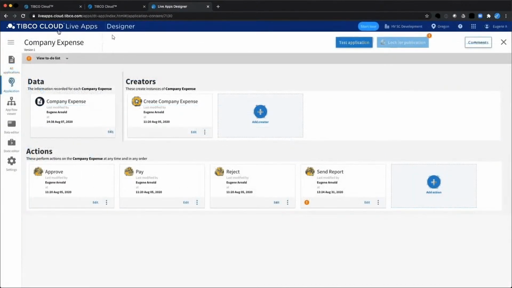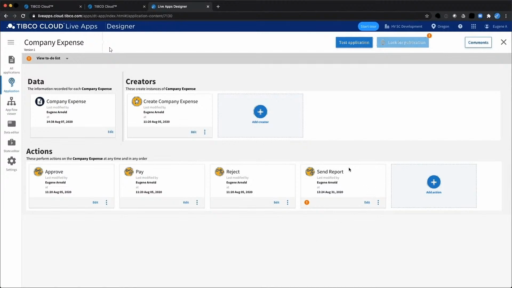So now let's jump over to TIBCO Cloud Live Apps, and we're in the designer. And I simply want to show you, again, how easy it is to add this application that we added to the TIBCO mesh into another TIBCO application. Now, I'm using Live Apps just for demonstration purposes, so you can see the way things work together nicely. But the great thing about TIBCO Mesh and TIBCO Cloud is that these tools would be available in all kinds of places, all right? But this is just a really nice example of how you can do this.